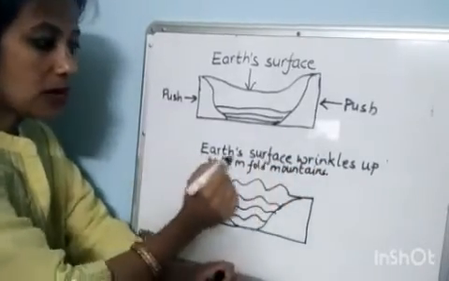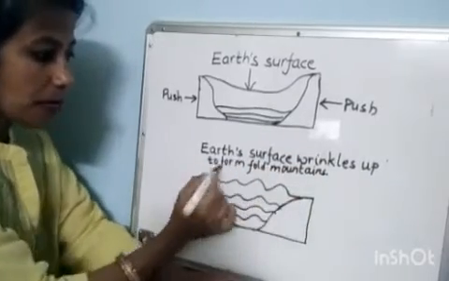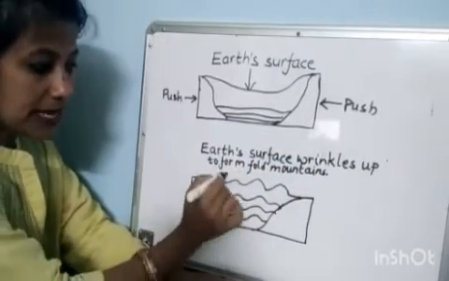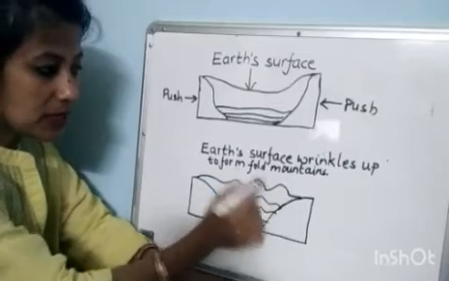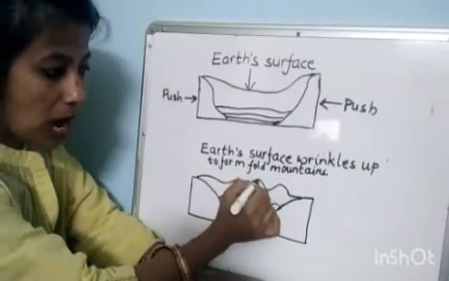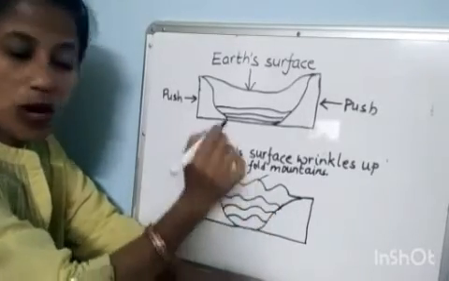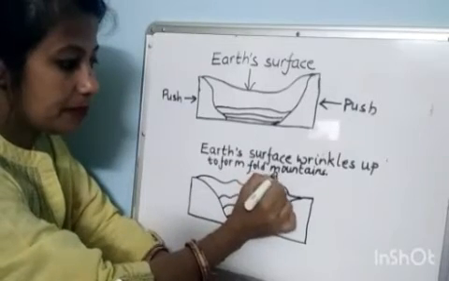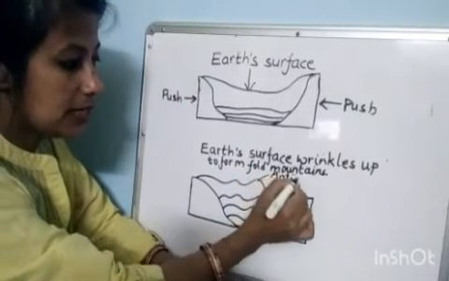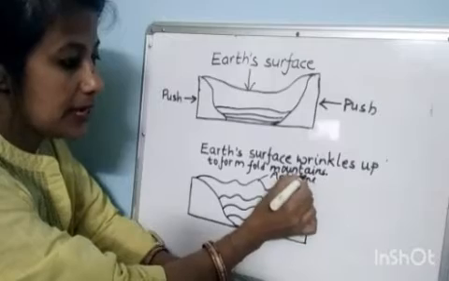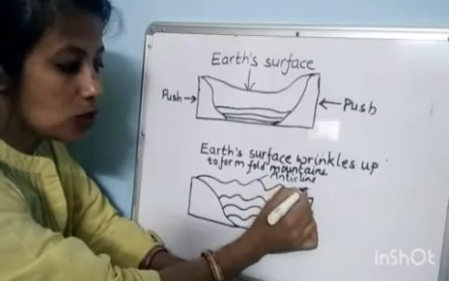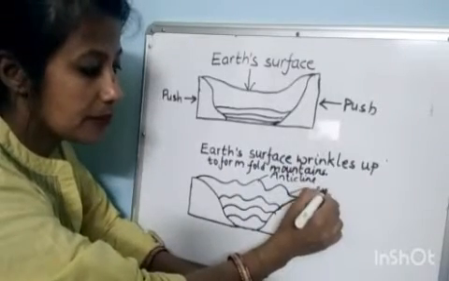The Earth's surface wrinkles up to form fold mountains. An upfold is called what? Anticline. While a downfold is called what? Syncline.